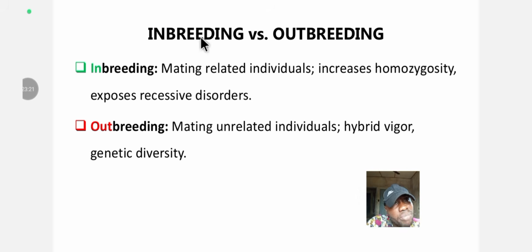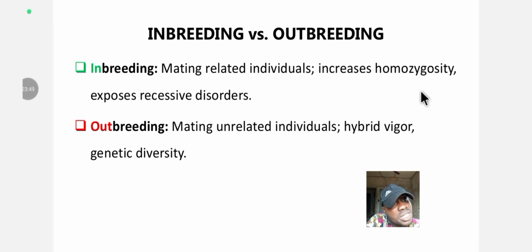Let's understand inbreeding and outbreeding. All right, in inbreeding, just like the name implies, inbreeding is mating related individuals. So when individuals that are related, like brother and sister, mate, it increases what? Homozygosity, the same zygosity, the same zygote, the same gene.